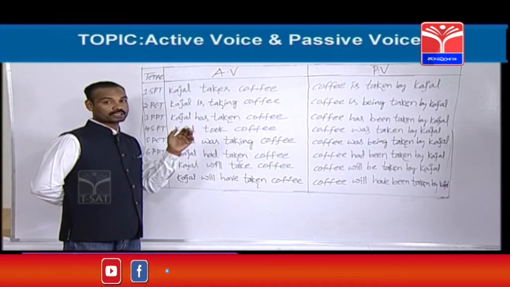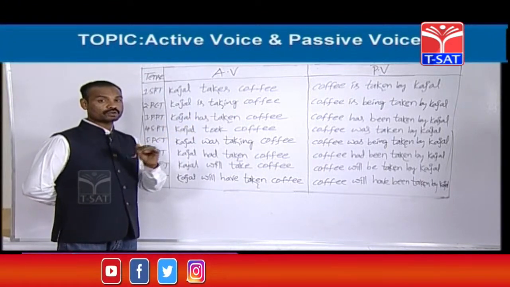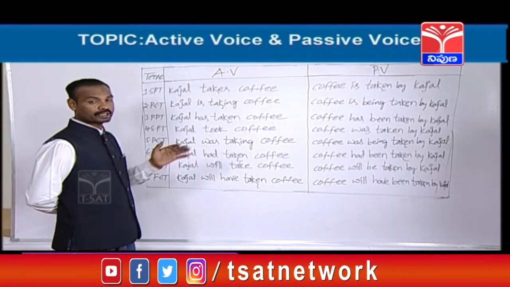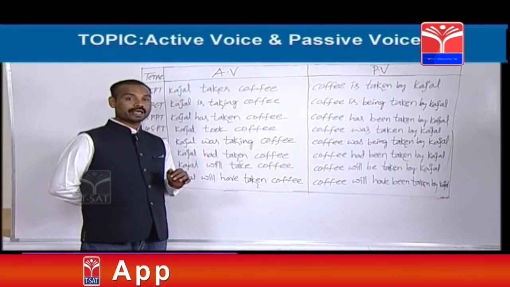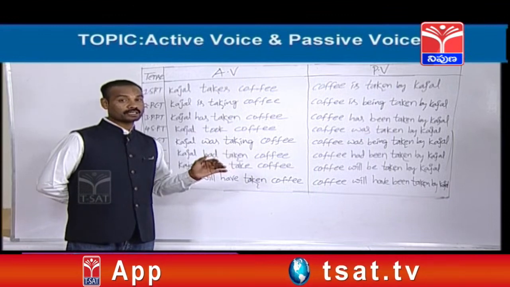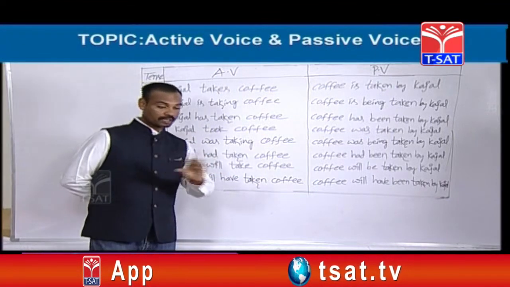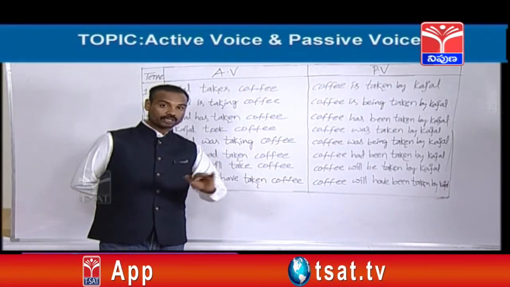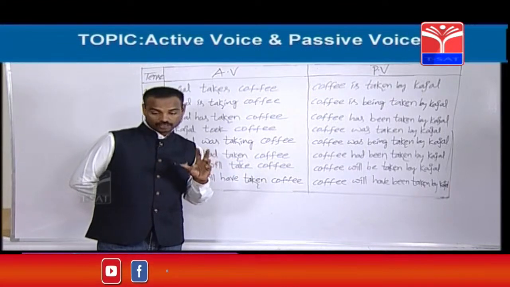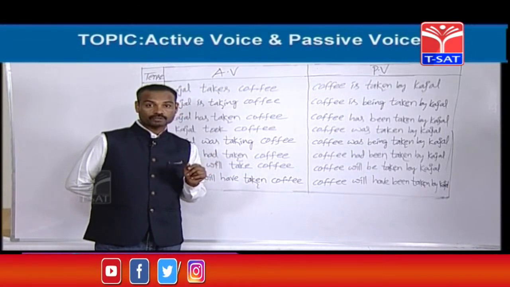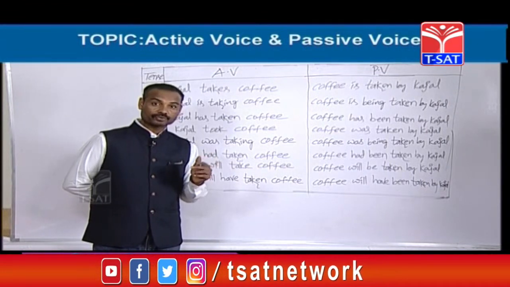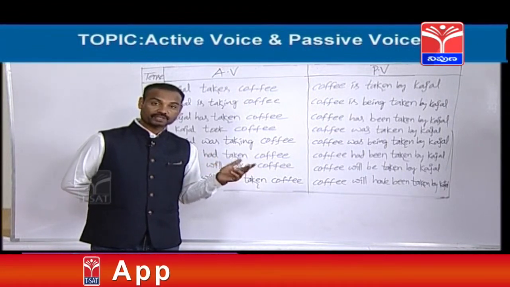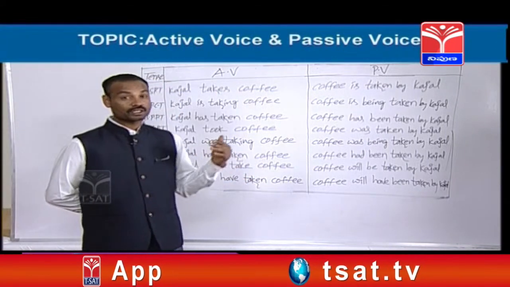Present perfect continuous tense. For present perfect continuous tense there are no passive voices at all. Even in the examination, if you are asked any active voice from present perfect continuous tense, you should find out the answer is no passive voice. In the given options, you should find no passive voice. How can you find out in the examination whether they have given an active voice from present perfect continuous tense or not?